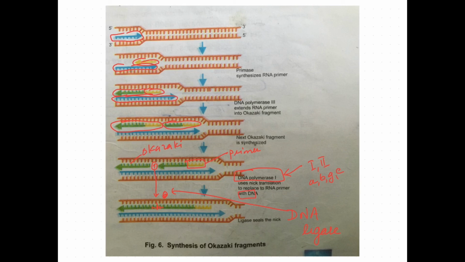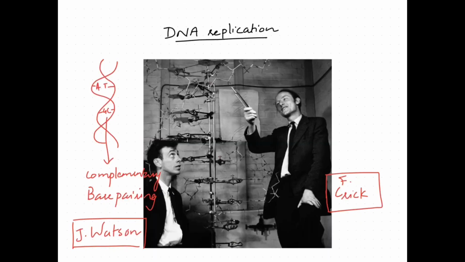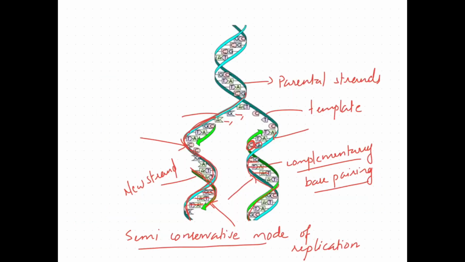Okay, so we'll have a short recap. Actually, the mechanism of DNA replication by Watson and Crick, they said that the principle is complementary base pairing, and they also said that it is a semi-conservative method of DNA replication. That means one of the parent strands is getting conserved and a new strand is formed.